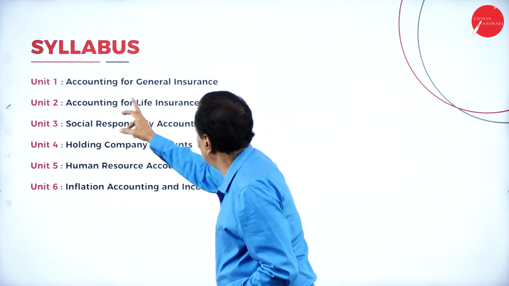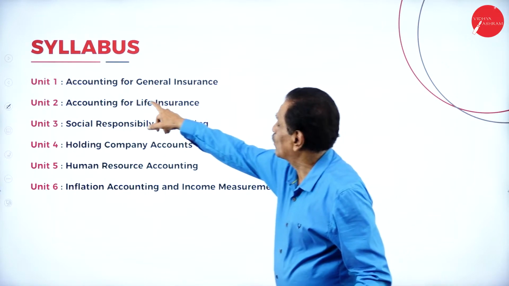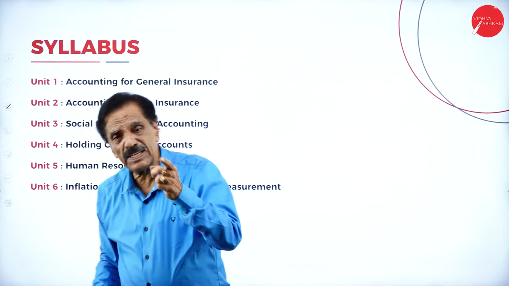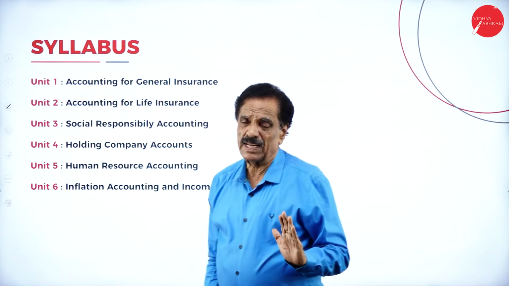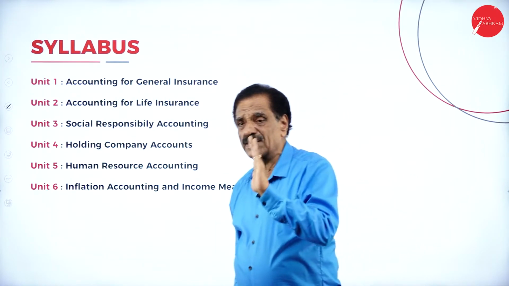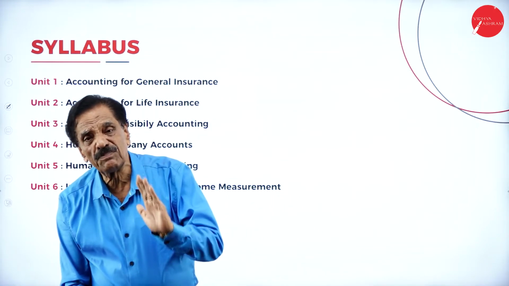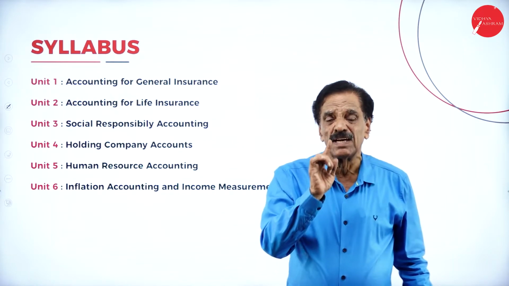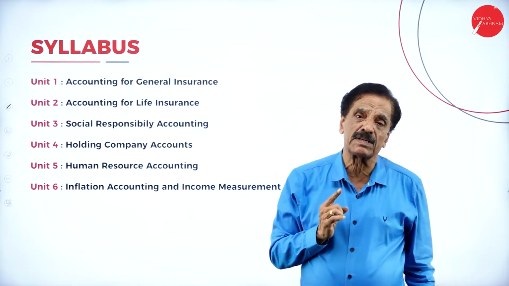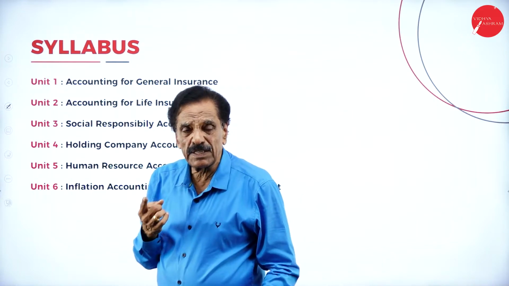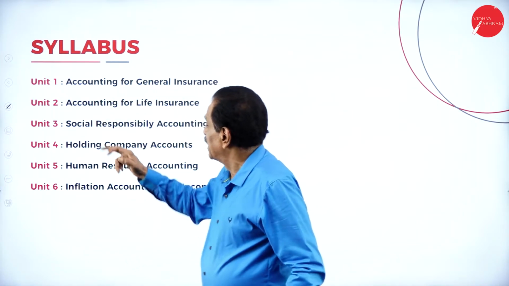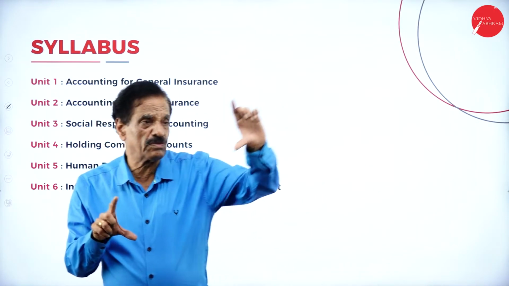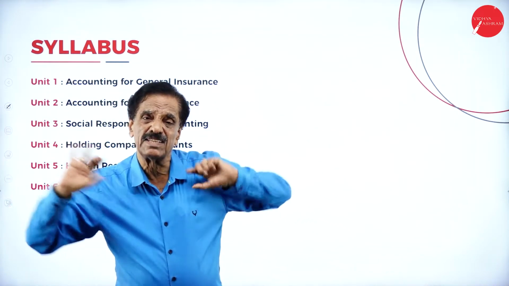So this is the accounting for general insurance. In accounting for general insurance, in case of fire, accident and marine, we keep aside, in case of fire and accident, about 50% of the net premium as reserve for unexpired risk. Regarding marine, 100% reserve will be kept for unexpired risk. Accounting for life insurance is also considered. So there are two types of insurance. One is called life insurance and the other is called general insurance.